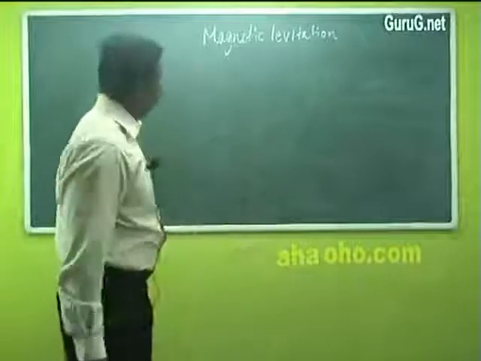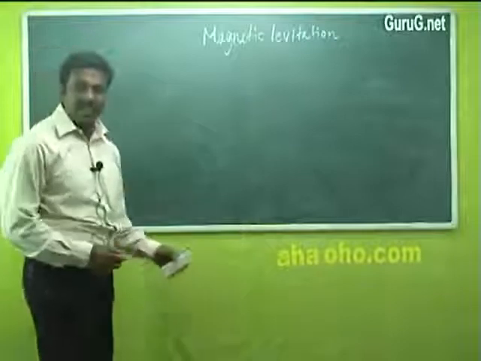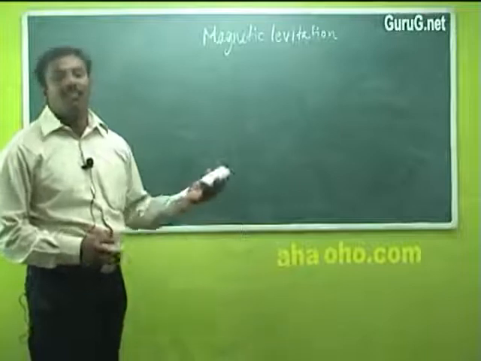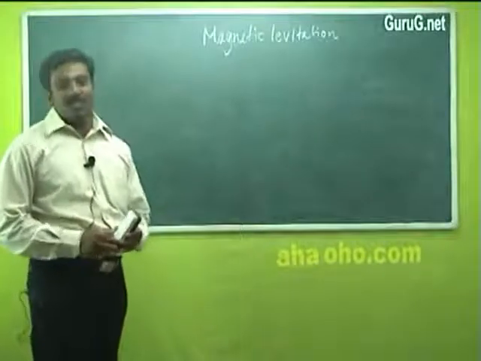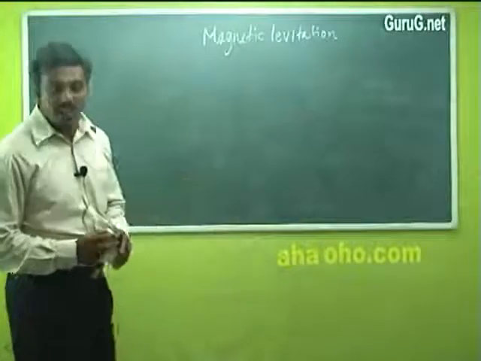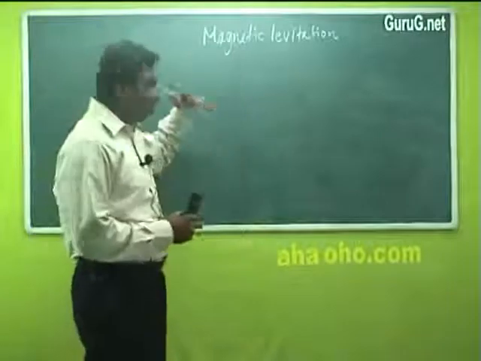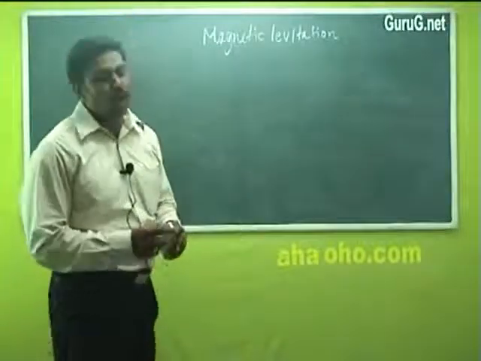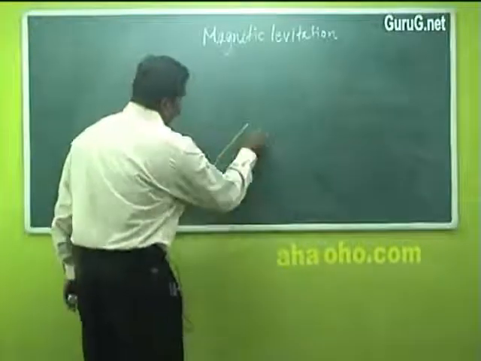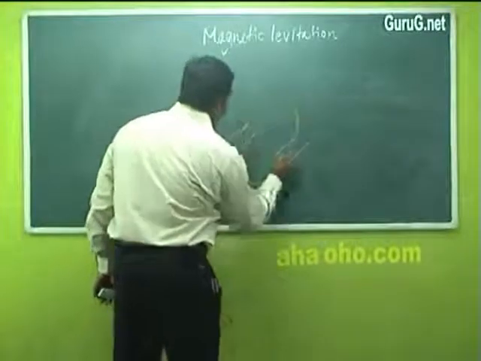Magnetic levitation is one of the most important applications of superconductors. We have seen trains moving fast: passenger trains, express trains, etc. In Japan there is one kind of train called the bullet train. This bullet train is based on the principle of superconducting phenomena. Suppose this is the train.